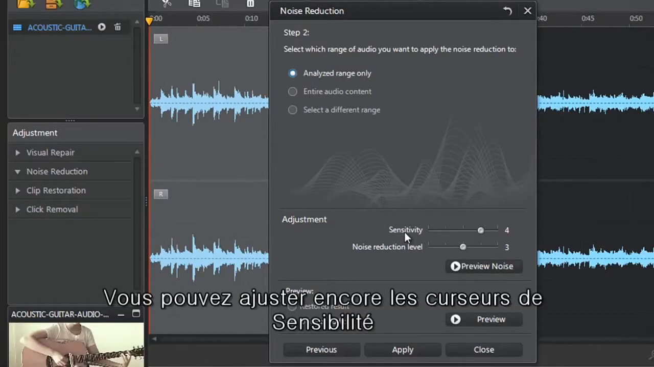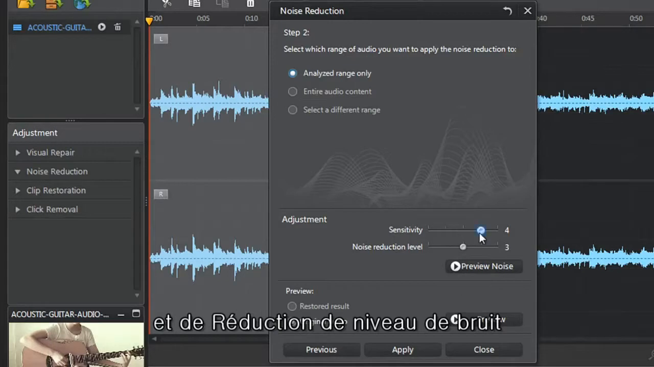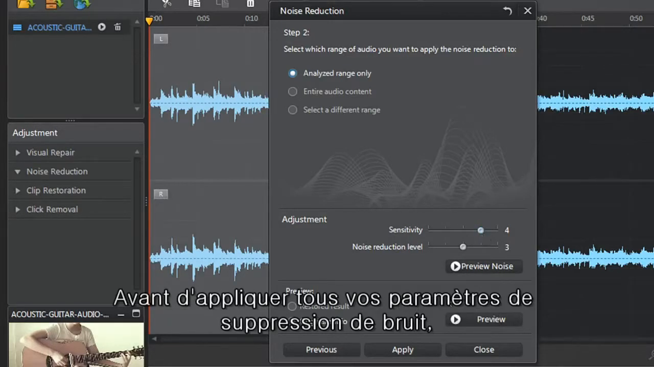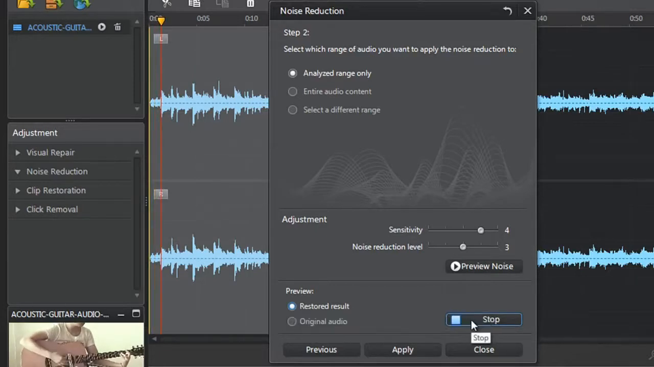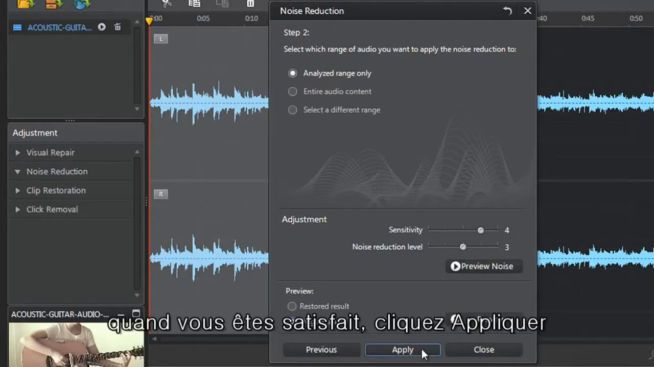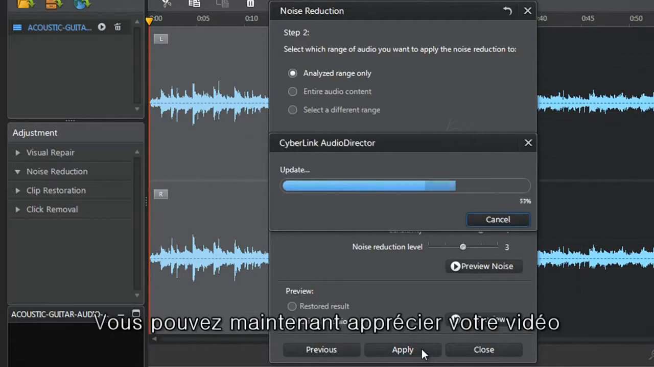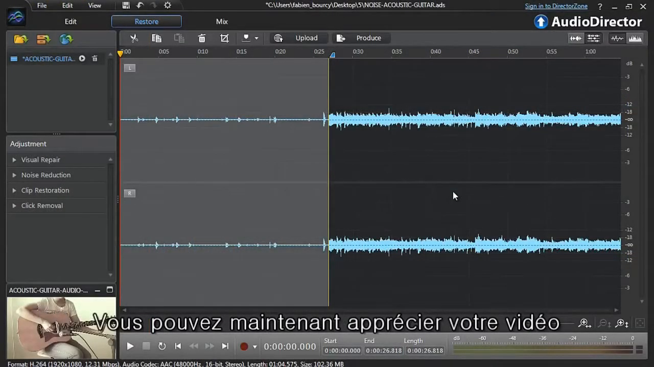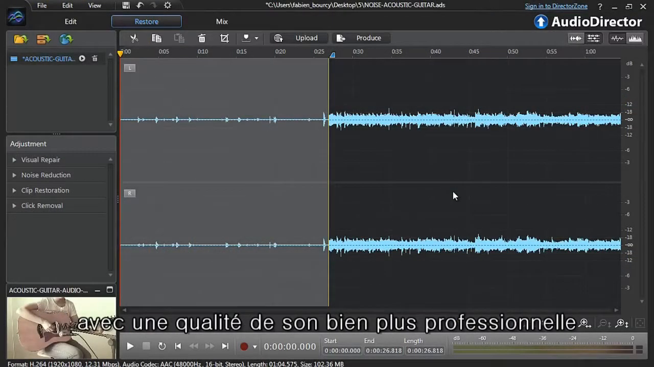You can further adjust the sensitivity and noise reduction level sliders. Before applying all your noise removal settings, you can preview again. Finally, when you're completely satisfied, click Apply. You can now enjoy your new video with a more professional sounding audio track.